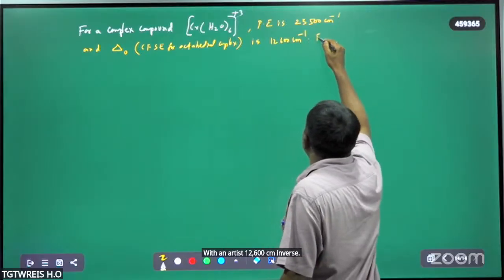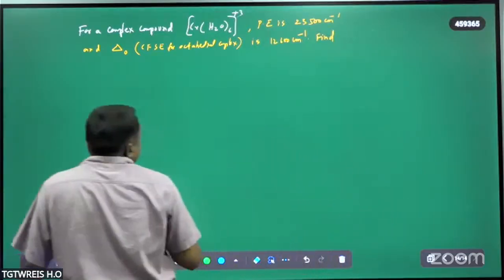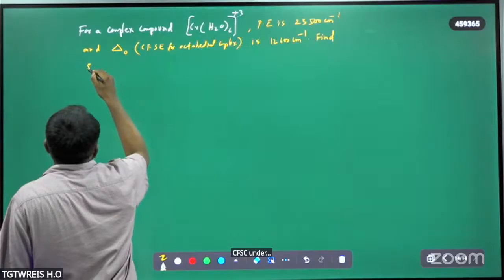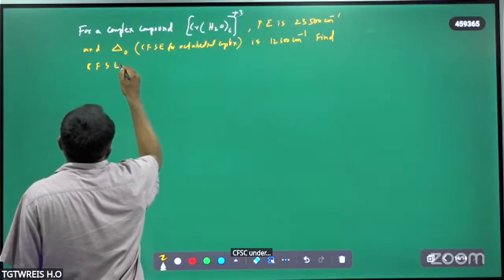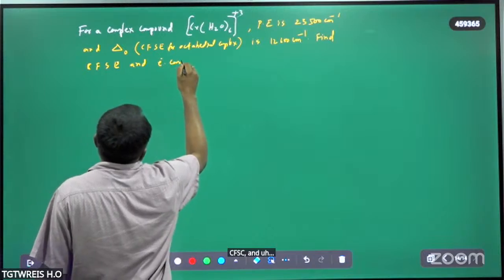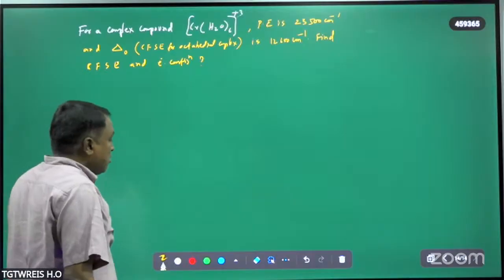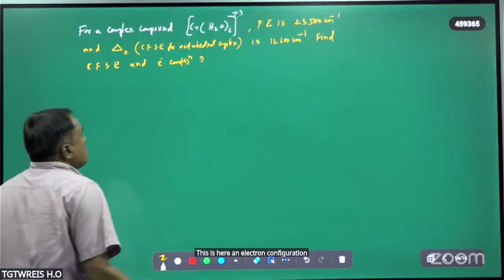So find the CFSE and electron configuration, and the hybridization also.